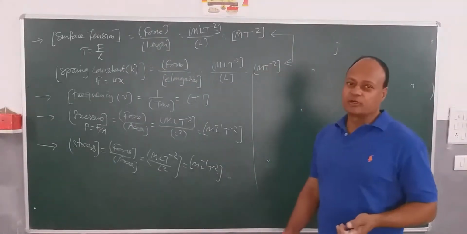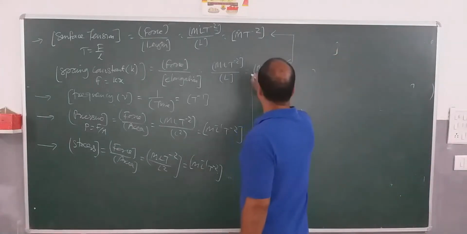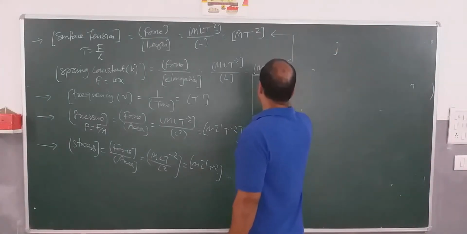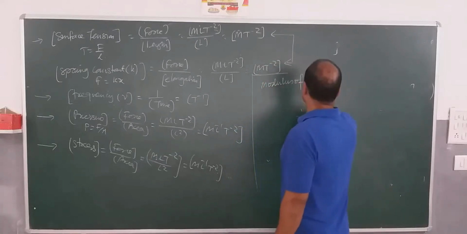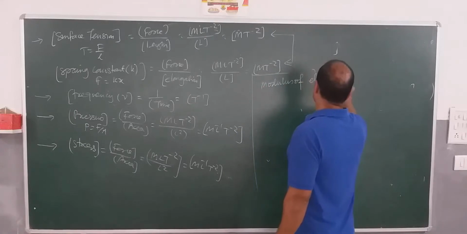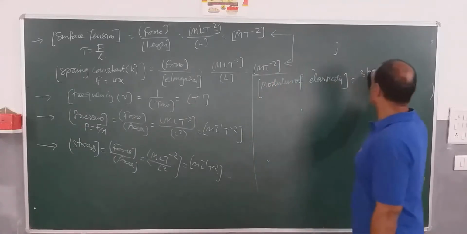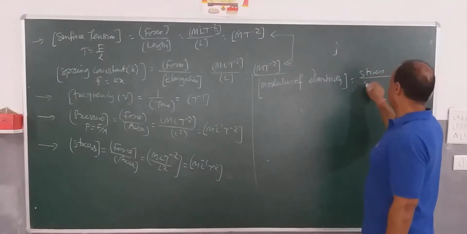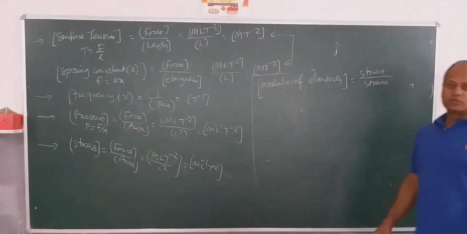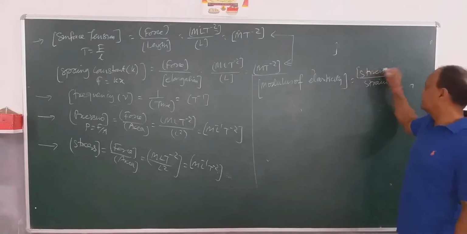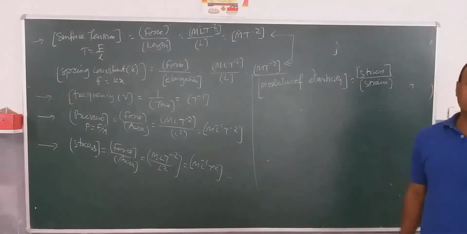Now let's talk about modulus of elasticity. Modulus of elasticity is stress divided by strain. So dimension formula for modulus of elasticity is dimension formula for stress divided by dimension formula for strain.